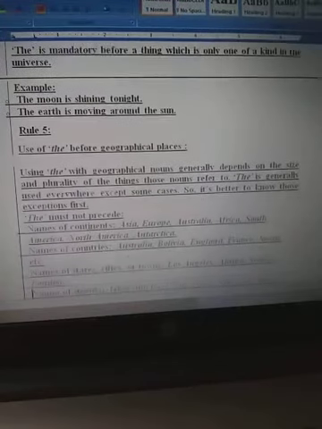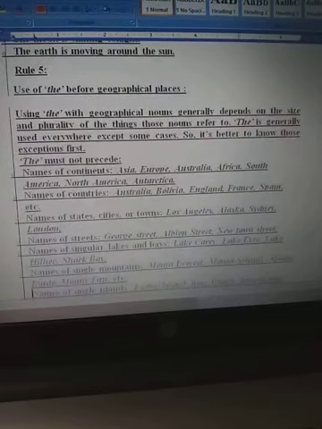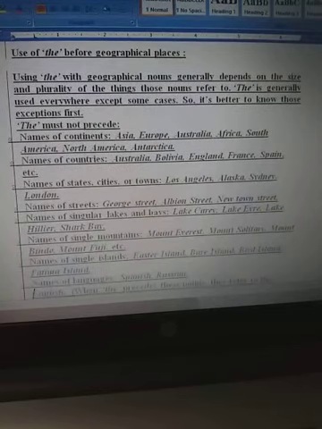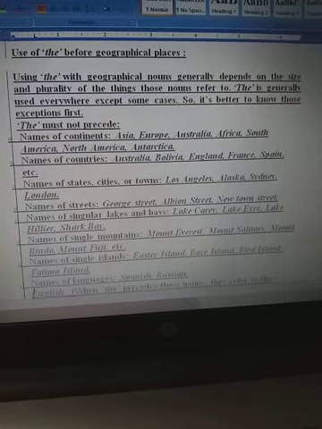Let's see one more time the use of the before geographical places. Geographical places means things like rivers, mountains, hills, specific things, etc. So using the with geographical nouns generally depends on the plurality of the things. The is generally used everywhere except some cases. So it is better to know